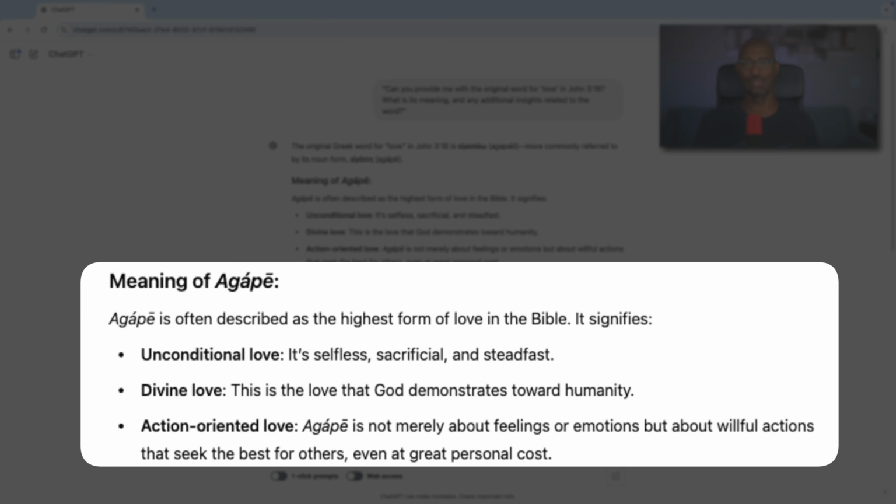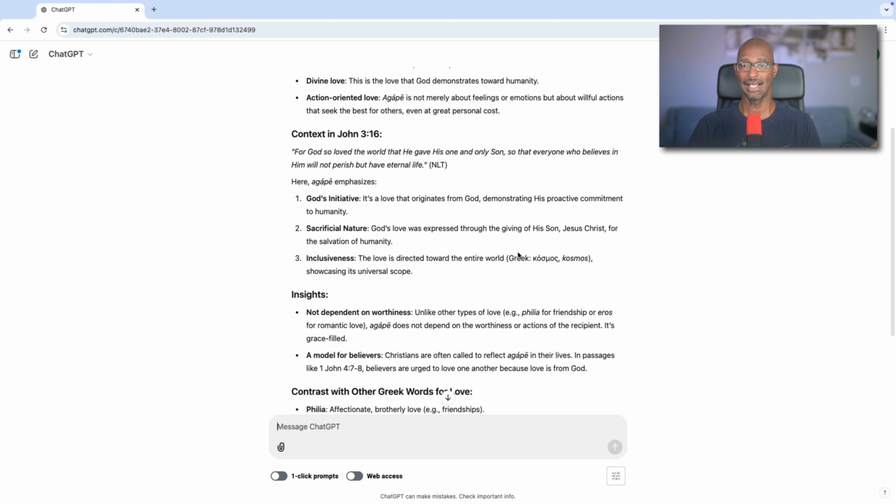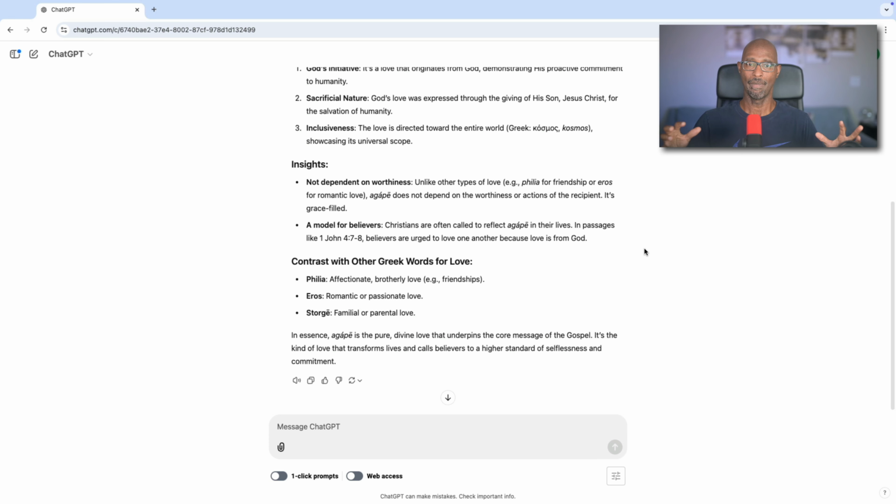And so it goes on here to say it's often described as the highest form of love in the Bible. It signifies unconditional love, divine love, action-oriented, right? So agape or agapaō is not merely about feelings or emotions, but about willful actions that seek the best for others, even at great personal cost. Amen. So we see here, we have the context now here for John 3:16, how it was God's initiative. His love originated from God, demonstrating his proactive commitment to humanity, the sacrificial nature of this love and its inclusiveness. And then we have additional insights about this word as well.